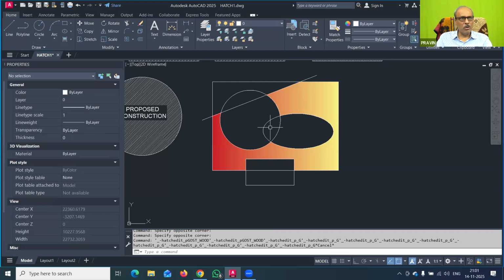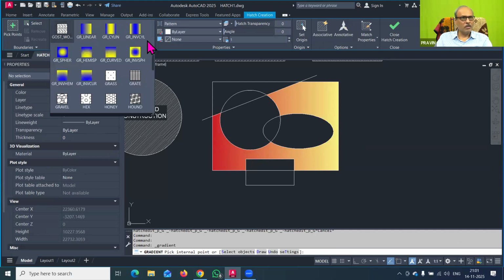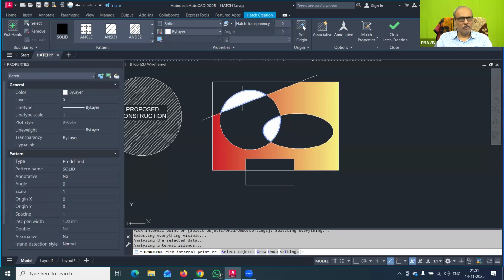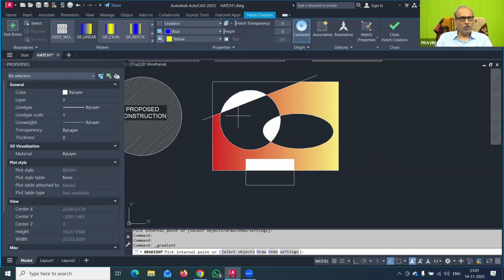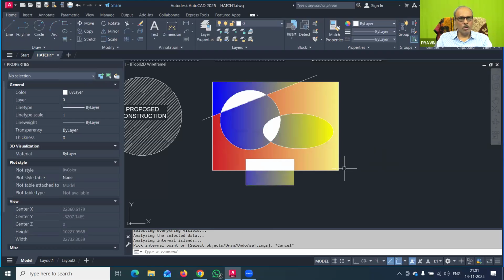Now in this pattern you require another color. I want solid color, so instead of that I have to use the hatch pattern, that is solid boundary. I have to go up here. In the solid boundary you can just click here and here and here. So this is a solid color you can fill. But if you want gradient color, you go to the gradient option and click here, and also here, or you can click it here. And once the gradient is given, you go to the particular gradient.